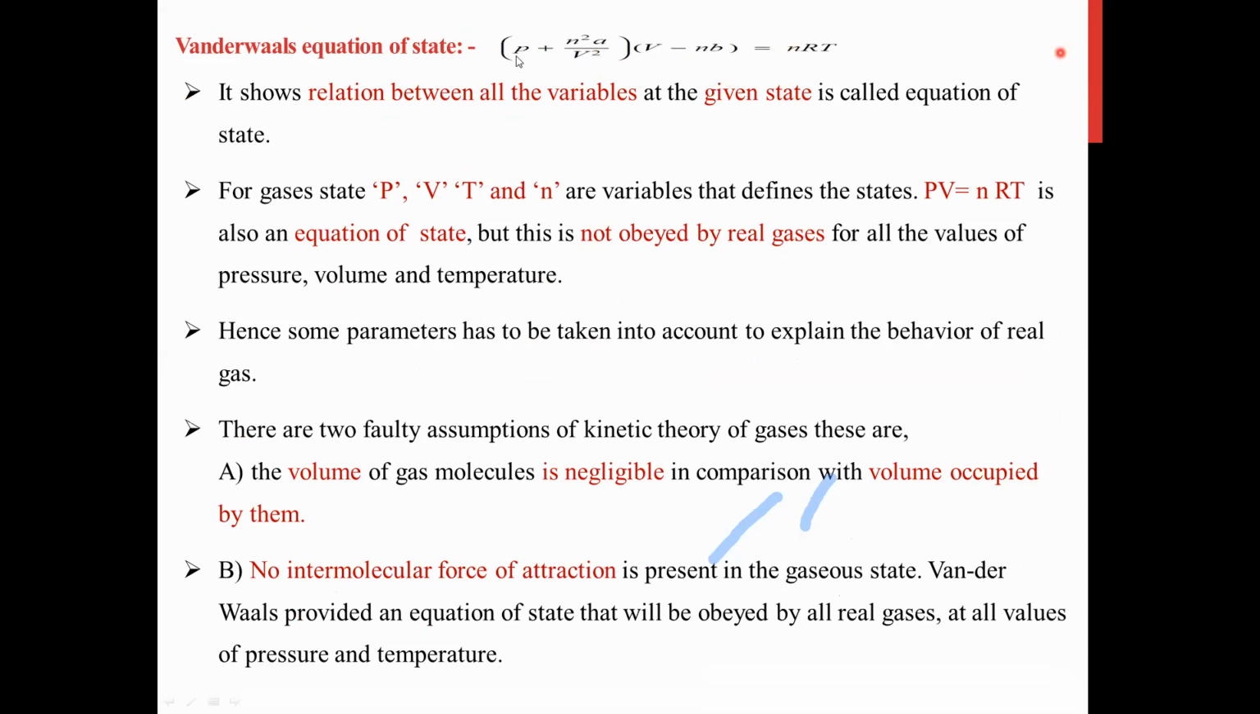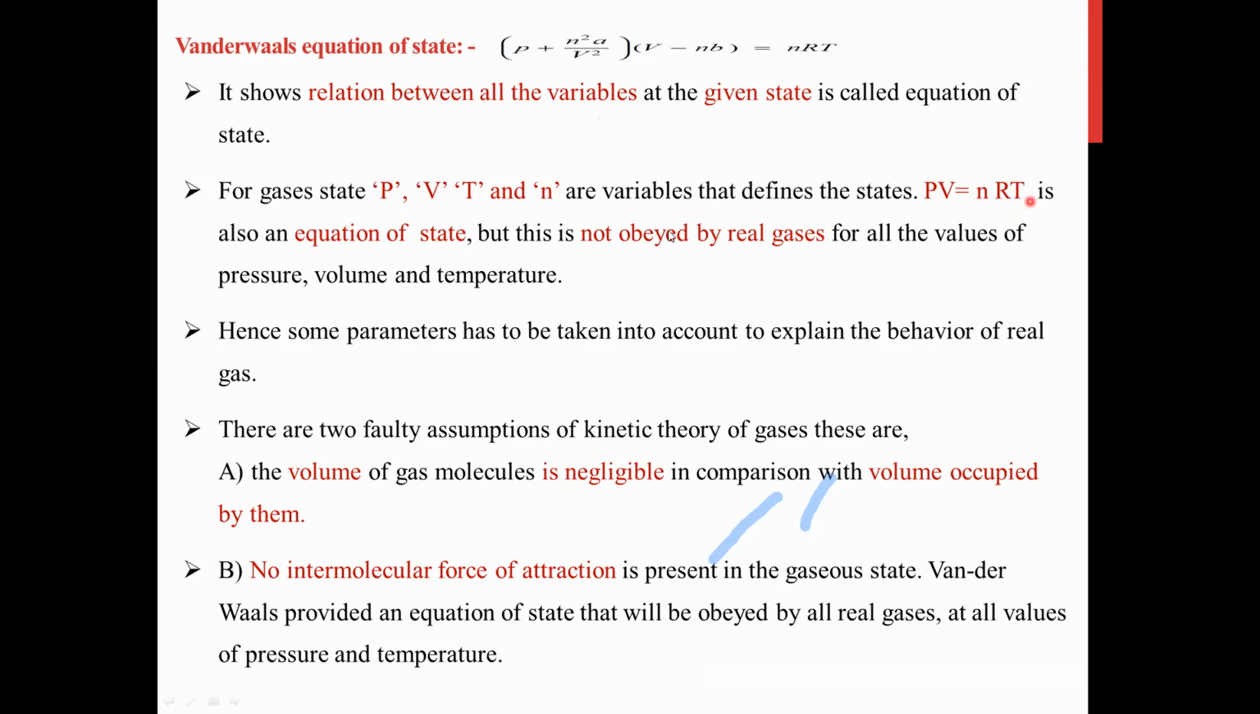Now what is the van der Waals equation? It shows the relation between all the variables at a given state, and is called the equation of state. The variables are related with the given state. For the gaseous state, what are the variables? P is the pressure, V is the volume, T is the temperature, and n is the number of molecules present in the gas container. These variables define the state, that is PV is equal to nRT.